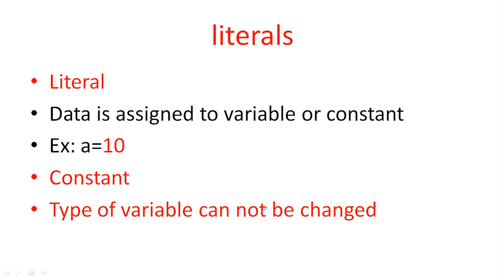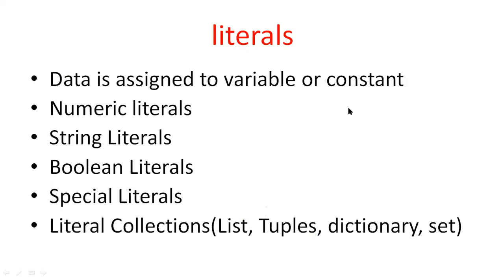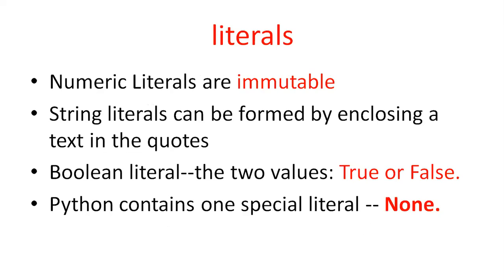Coming to the next important topic: what are the different types of literals? You have numerical literals, string literals, boolean literals, special literals, and literal collections, for example list and tuple. We will discuss later what a list, a tuple, a dictionary, and a set are. These are all called literals. Numerical literals are immutable.